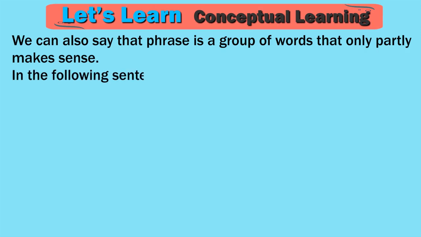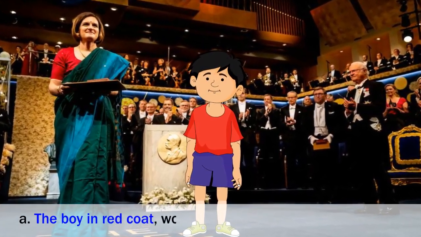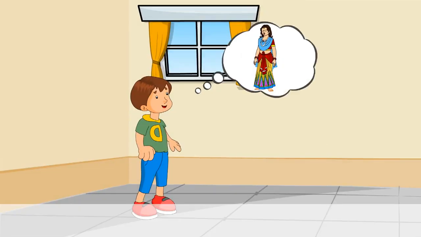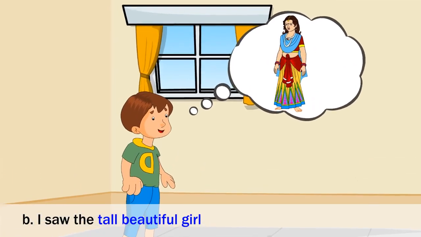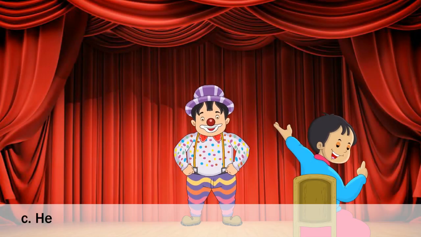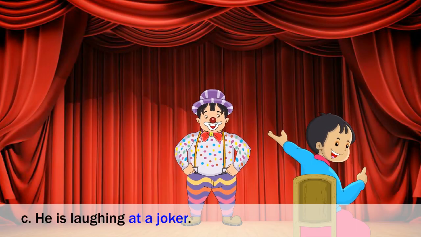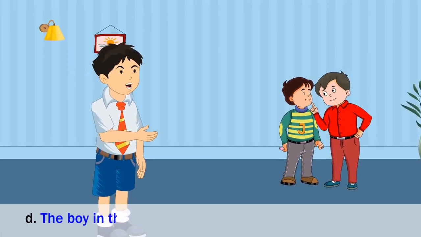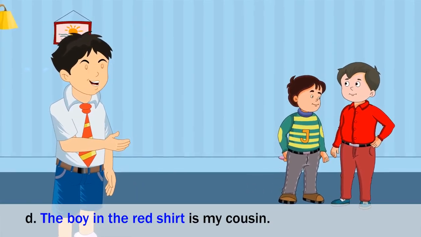In the following sentences, the highlighted groups of words are phrases. A. The boy in red coat won a prize. B. I saw the tall, beautiful girl. C. He is laughing at a joker. D. The boy in the red shirt is my cousin.